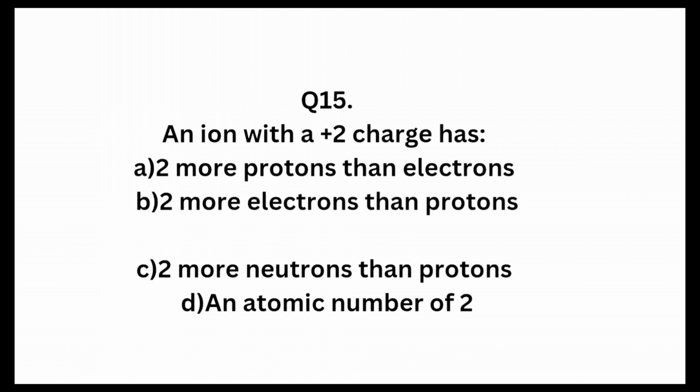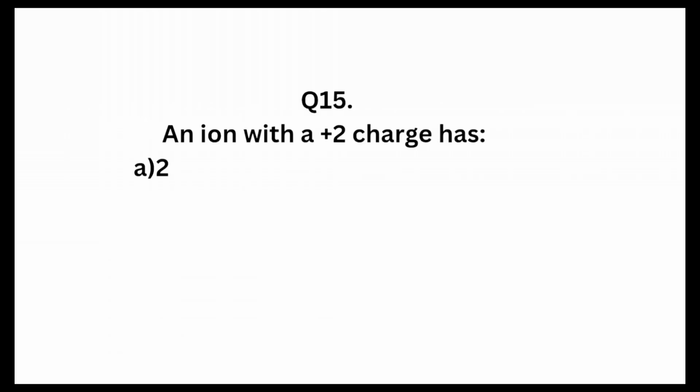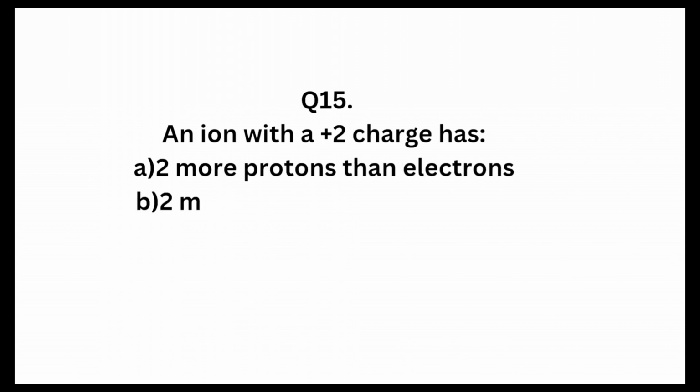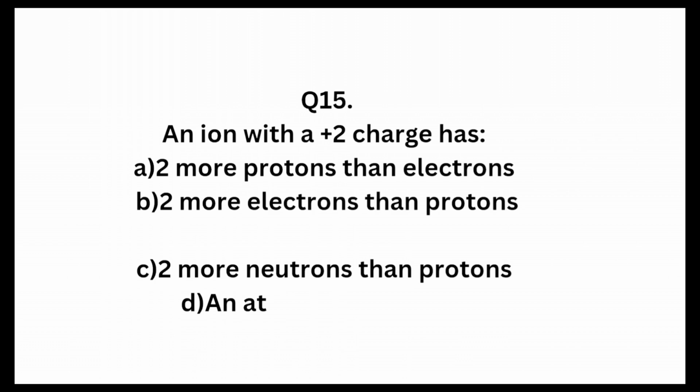For a cation, electron is equal to proton number minus the charge, or the amount of charge lost. We have plus 2. Plus 2 means losing electrons, and it indicates a cation. Then it has fewer electrons than protons. Based on this, the best answer for question 15 is A.